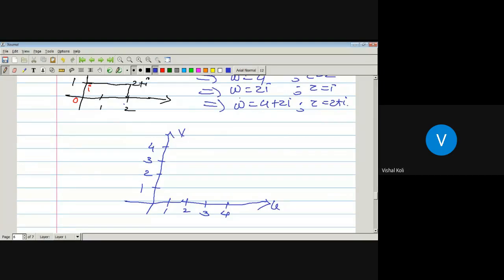It means both u and v are 0 here. Second point, w equal to 4, it means this value will be 0, that is v will be 0. w equal to 2i here. So the last one is w equal to 4 plus 2i. So this region will be our required region.